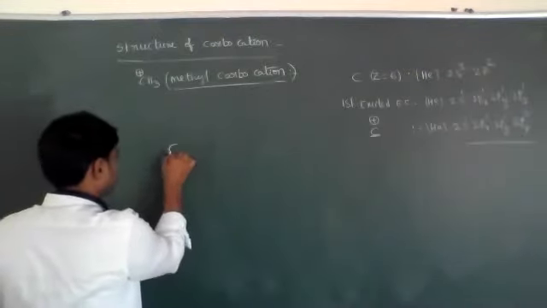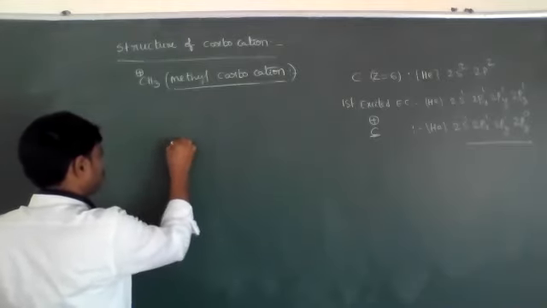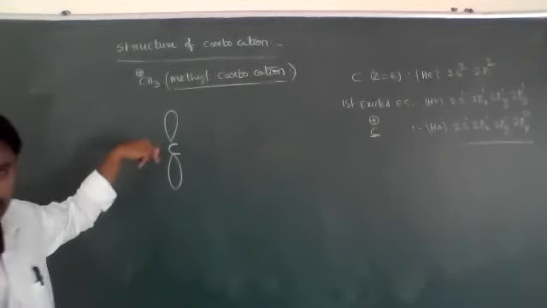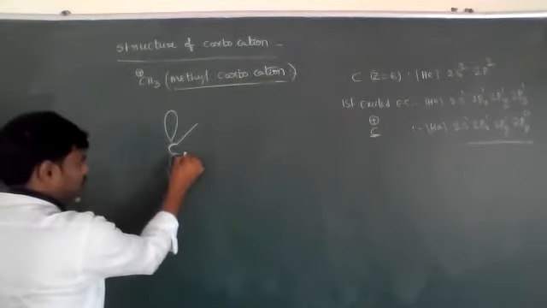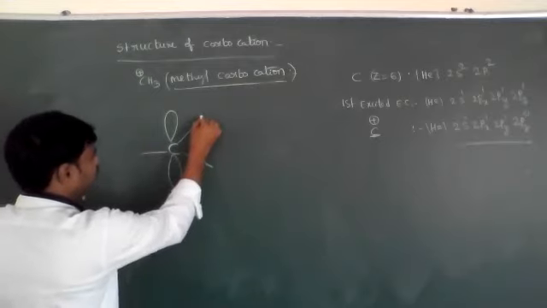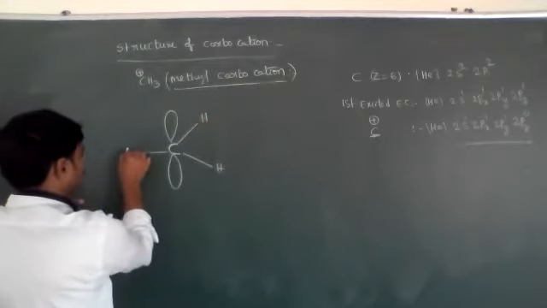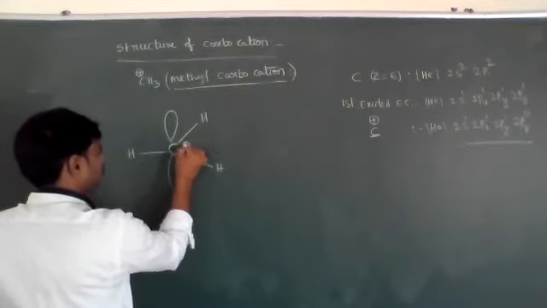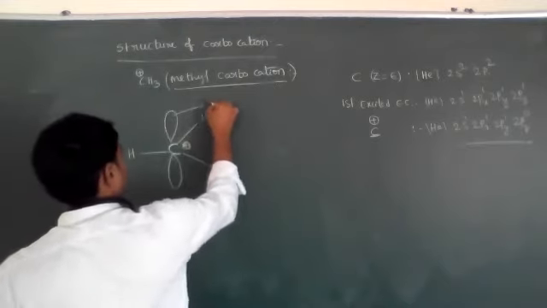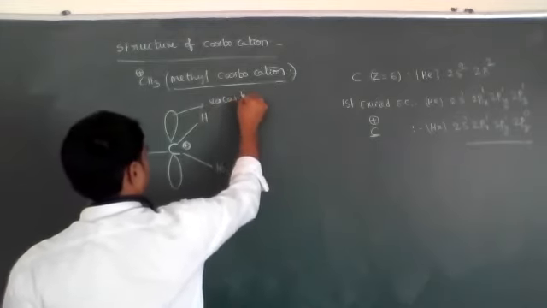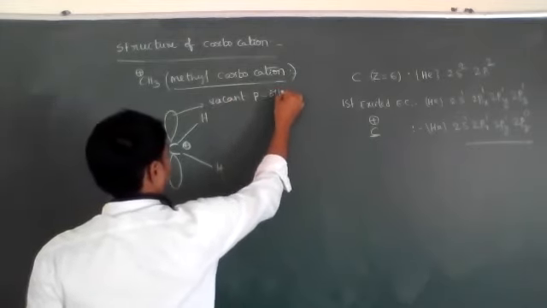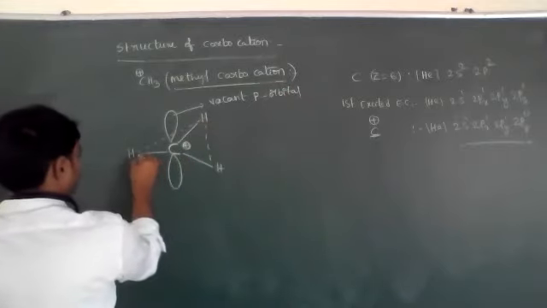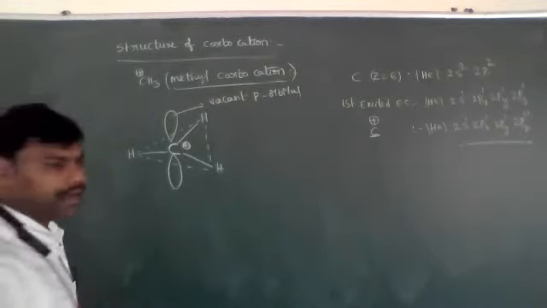The p orbital has a double lobe shape. The remaining orbitals are bonding with hydrogen atoms. They exist like this, and here the positive charge is present. Now this is the vacant p orbital. The remaining groups are arranged like this, in trigonal planar geometry.